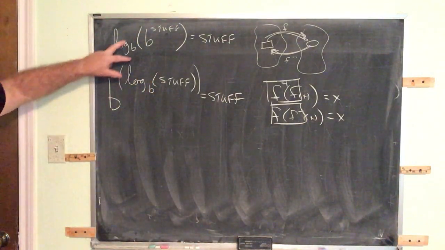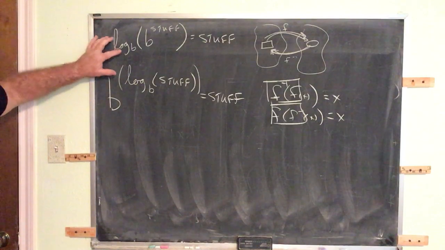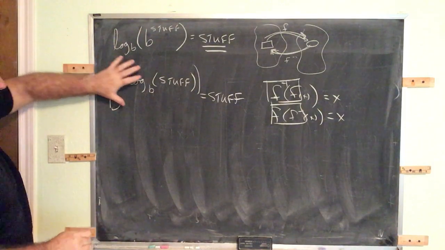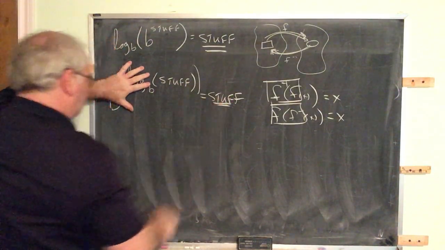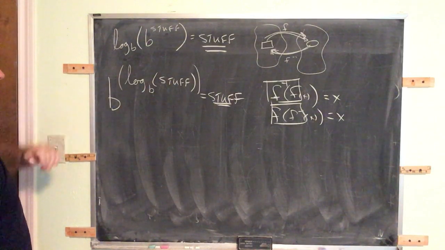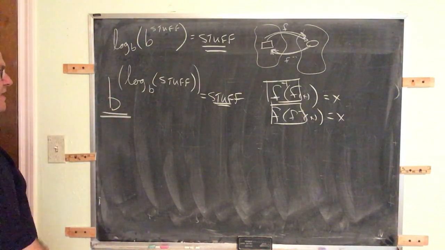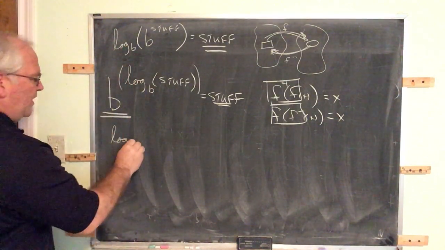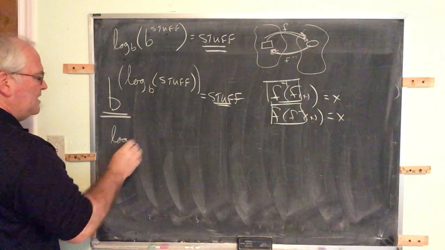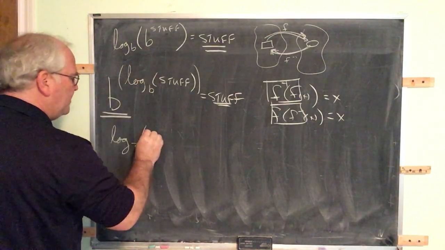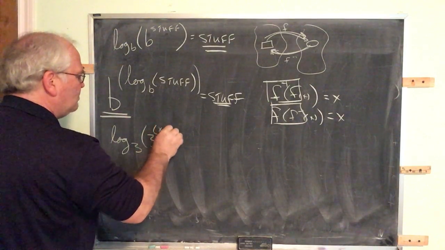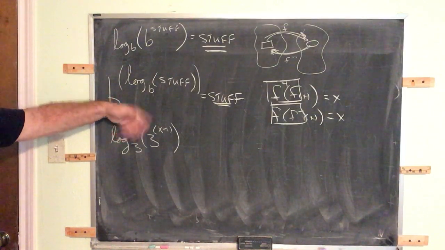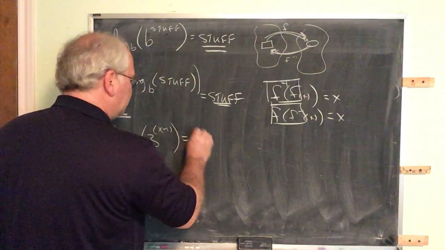And there's nothing magic about what value of b you're allowed to use. So log of exponential cancels, you're left with the argument, the stuff. Exponential of logarithm, they cancel, you're left with just the argument, as it were. And so, what we can say now is this. Suppose b is equal to 3. Log base 3 of 3 raised to the power x minus 1. Right? Log, exponential, when you apply them in sequence, immediately in sequence, it is as if they cancel, you're left with just the argument.